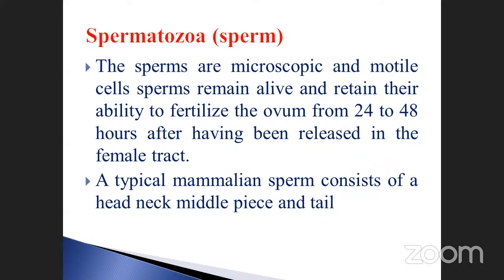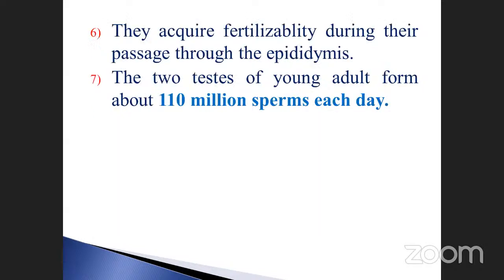The typical mammalian sperm consists of the head, neck, middle piece, and also tail. See the structure, then you can easily understand. They acquire fertilizability during their passage through the epididymis. The 2 testes of a young adult form about 110 million sperm each day. Note it down. 110 million sperm are produced each and every day. This is also another important thing.